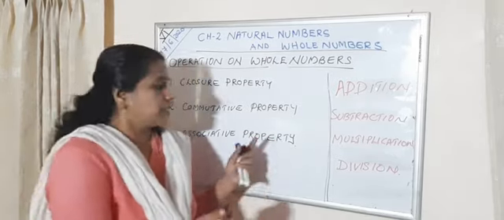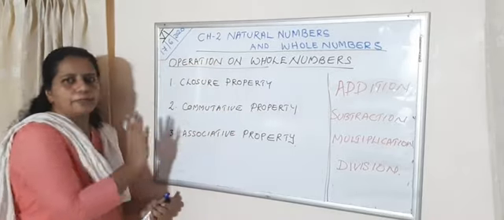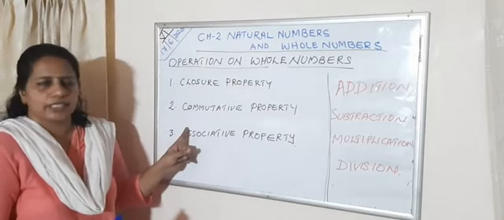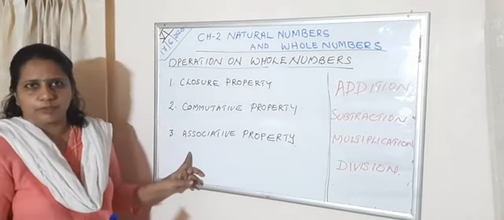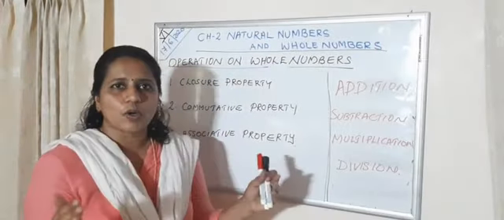A few more properties are there that I will tell later. These are the main properties: closure, commutative and associative property. So closure means we are closed.